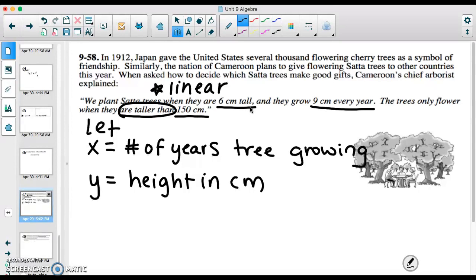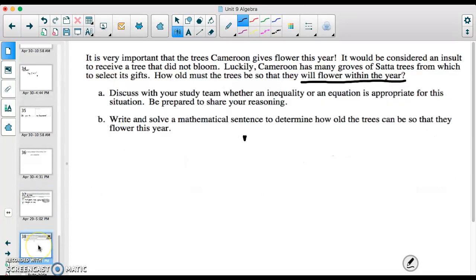All right, so we're starting the trees at 6 centimeters tall. So at year 0, they're 6 centimeters tall, and they grow 9 centimeters every year. We want to make sure that when we give these trees as gifts, they're taller than 150, because that's when they're mature enough to flower and be beautiful gifts. So let's see what this problem wants us to do. It is very important that the trees give flowers this year.